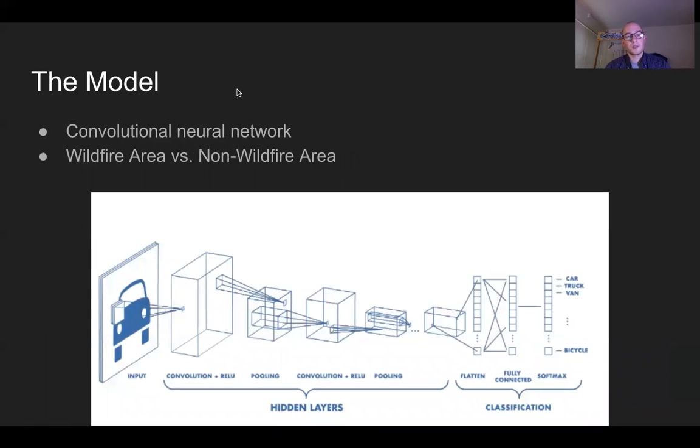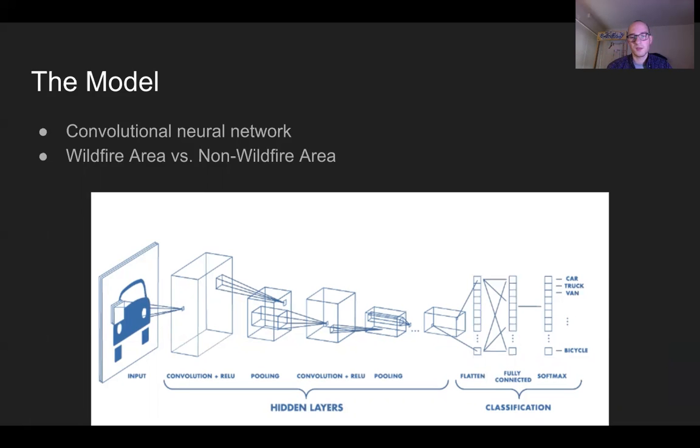For the model, I used a convolutional neural network, and it distinguishes between wildfire areas and non-wildfire areas. The way a convolutional neural network works is it scans an image. You can see there are 3 layers here: red, green, and blue. That's just how color images are made up. Each layer is fed into a system, and it uses what are called filters, where it scans the image piece by piece.